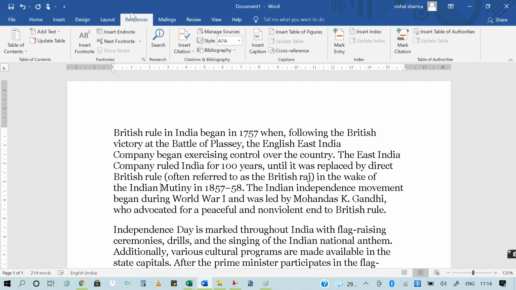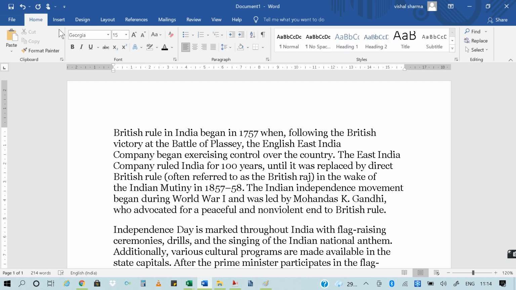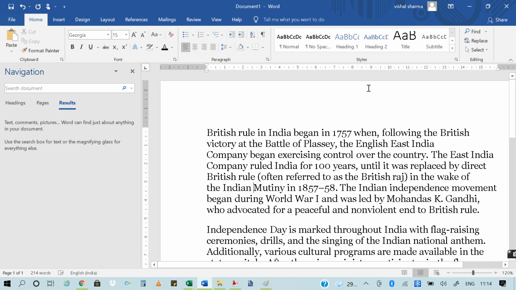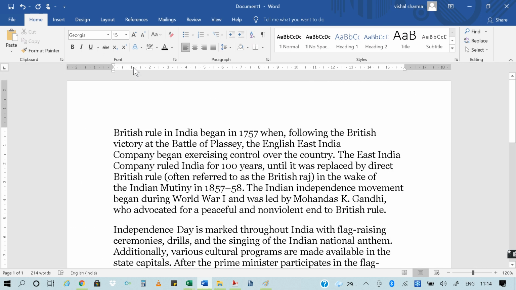This was a shortcut key to find and replace, but if you want to do the same thing with the tabs, you can see in the Home tab there is an option, in the Editing group, Find and Replace. Okay, so by this you can also do the same thing. Basically you have to remember some shortcut keys if you are using MS Excel or other office applications.